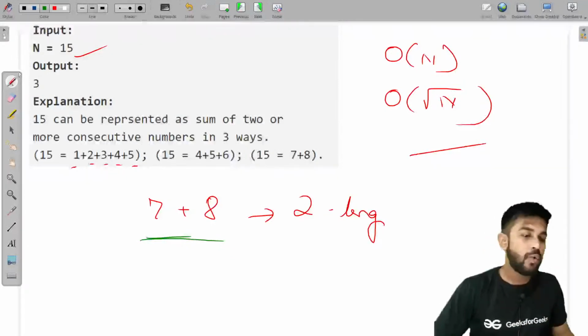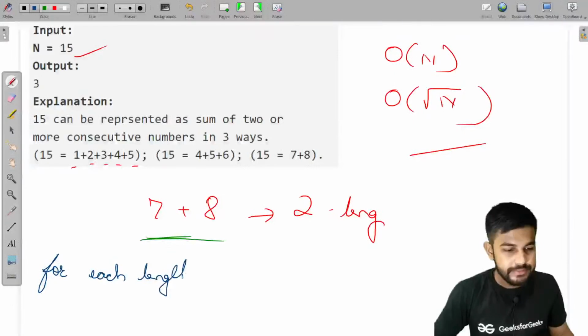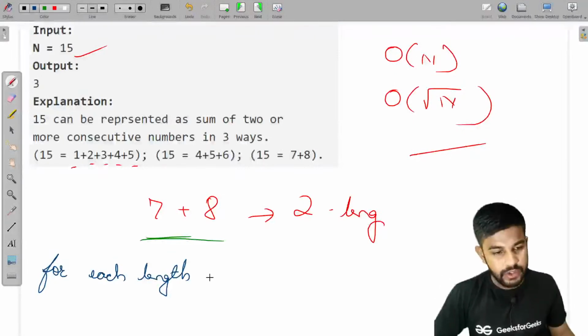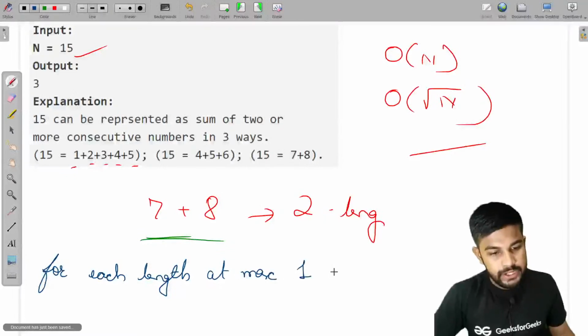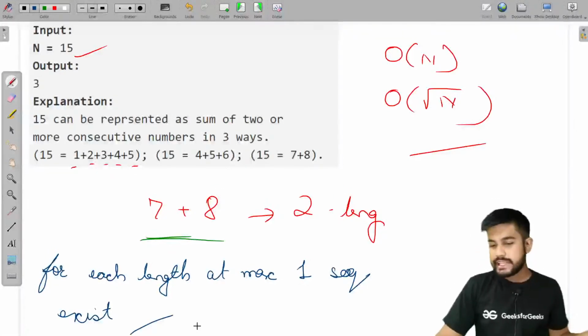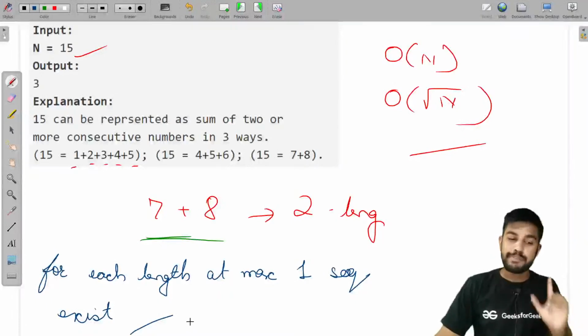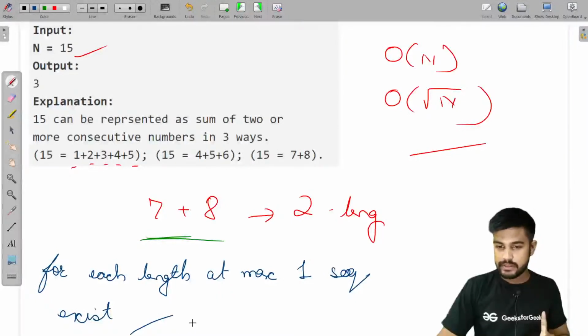So what I want you to tell is, for each length at max one sequence exists. Is this clear? I must say this is clear, absolutely clear. So for each length at max one segment exists.